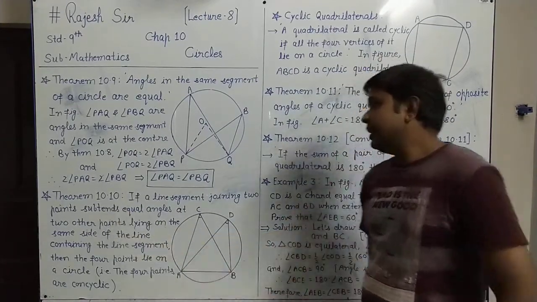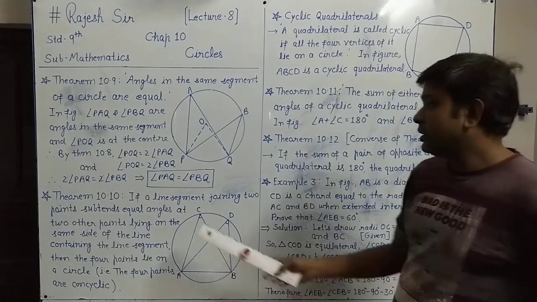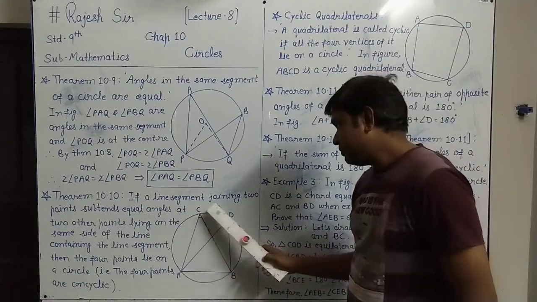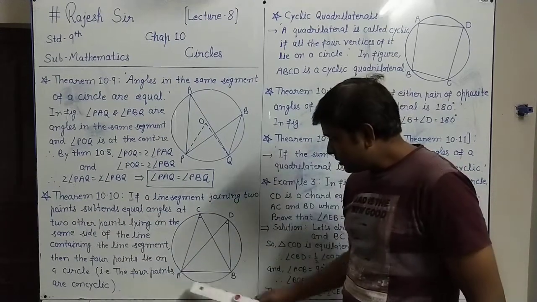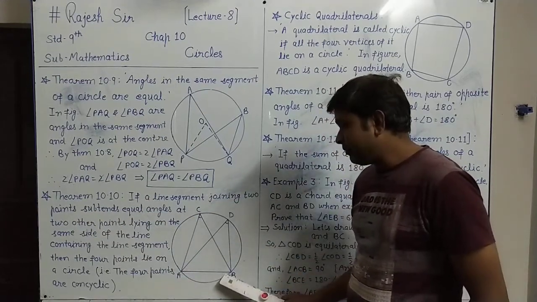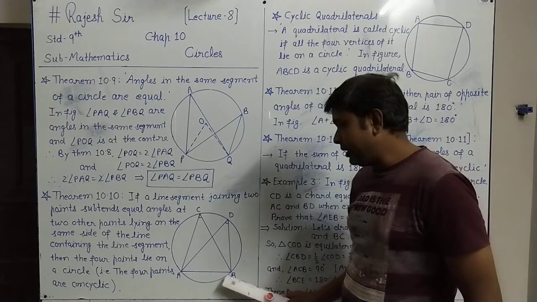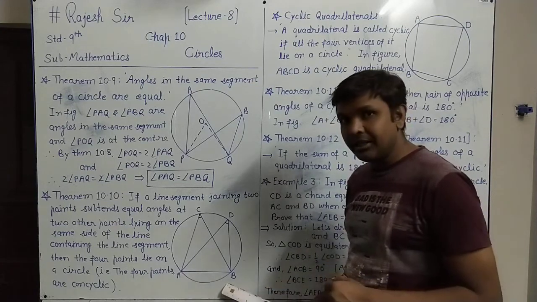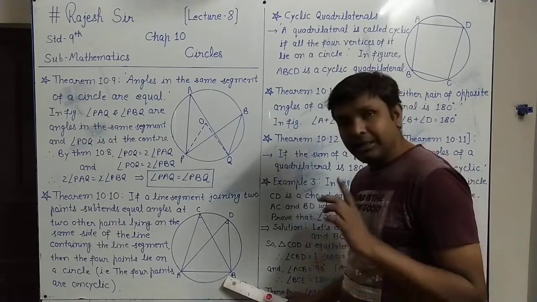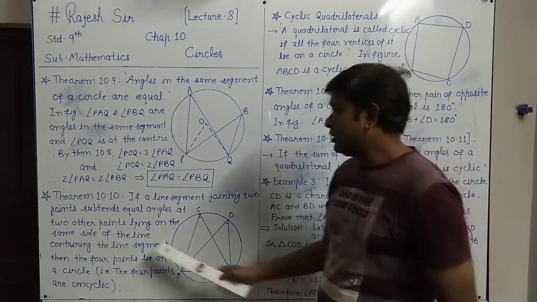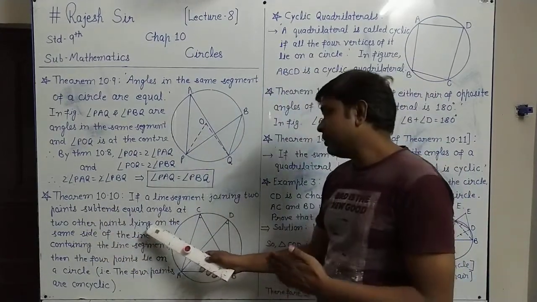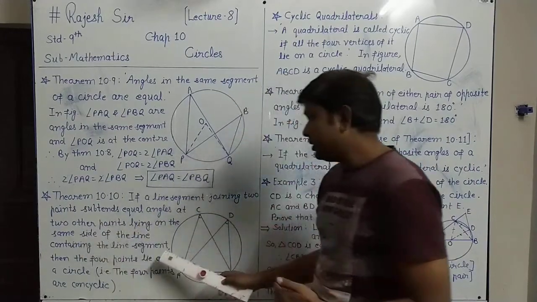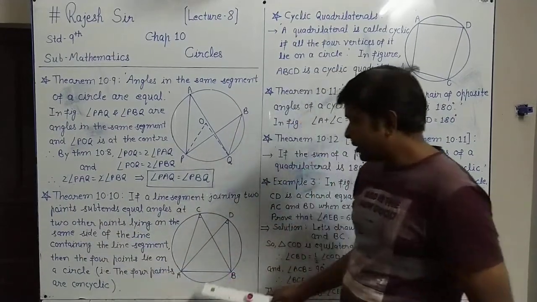Theorem 10.10 is: if a line segment joining 2 points, so in the figure, AB is the line segment joining points A and B, 2 distinct points A and B, subtends equal angles at the 2 other points lying on the same side of the line containing the line segment.